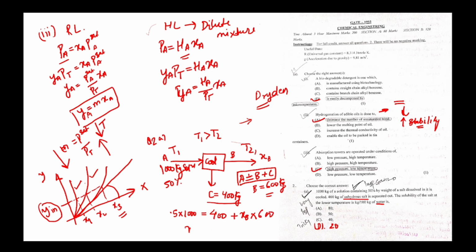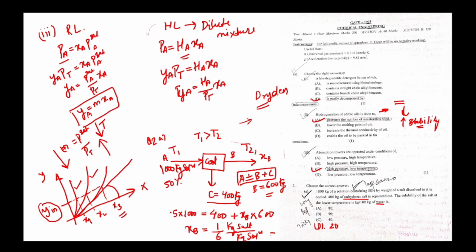So it will give XB as 1 by 6. That is 500 minus 400, which is 100, divided by 600, 1 by 6. This is kg salt per kg solution, but we need kg salt per kg water.